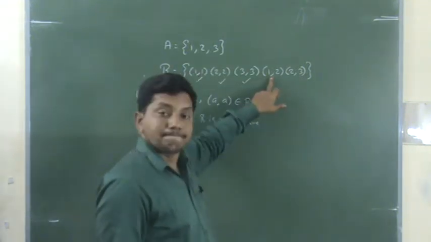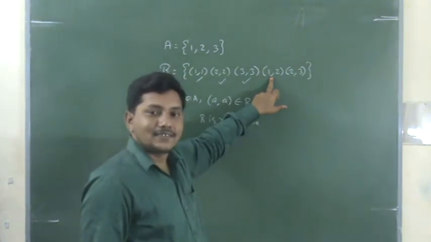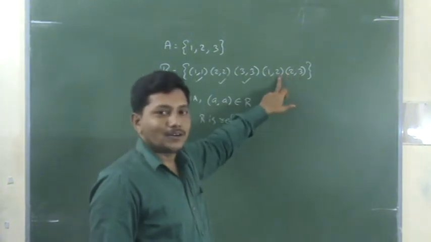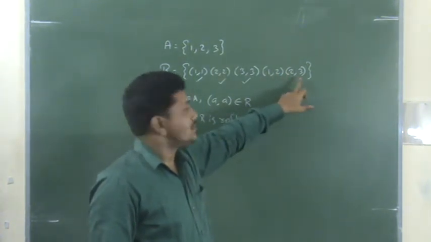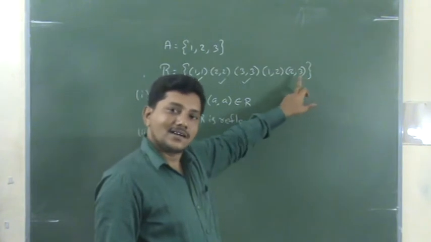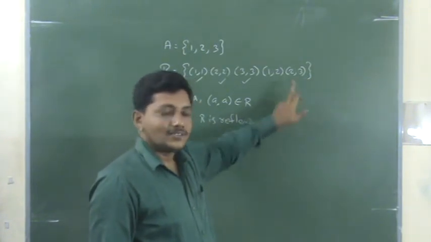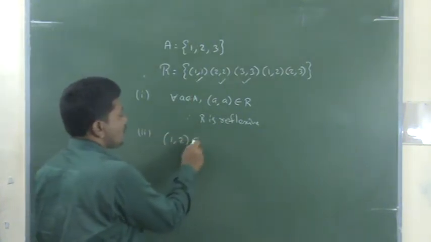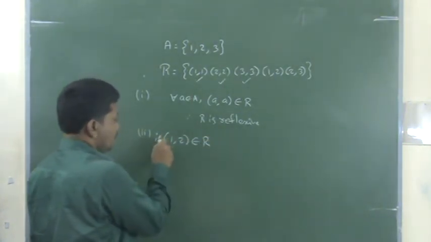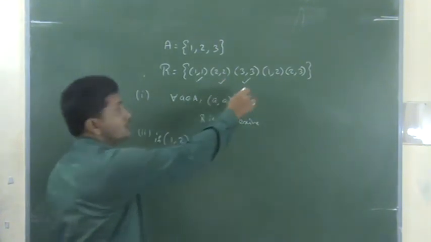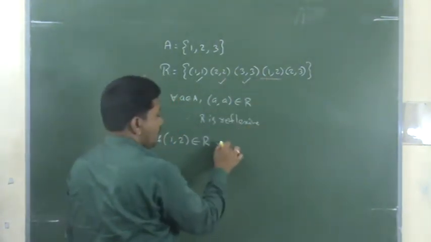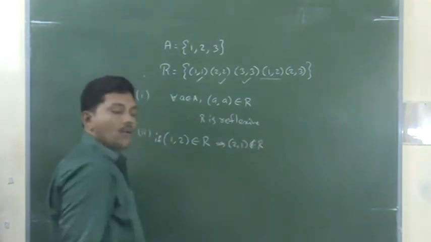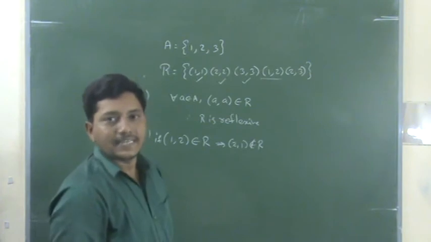But here 1 comma 2 is there. 2 comma 1 is there or not? No. 2 comma 3 is there, but 2 comma 1 is not there. Similarly, 2 comma 3 is there. 3 comma 2 is there or not? Right? So therefore 1 comma 2 belongs to R, but 2 comma 1 does not belong to R. Therefore R is not symmetric.